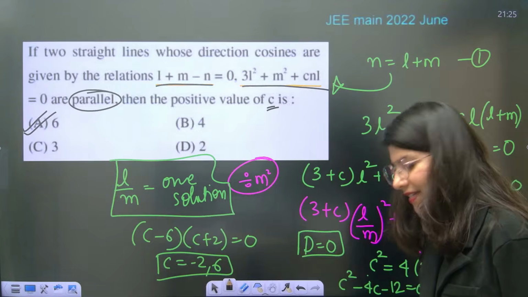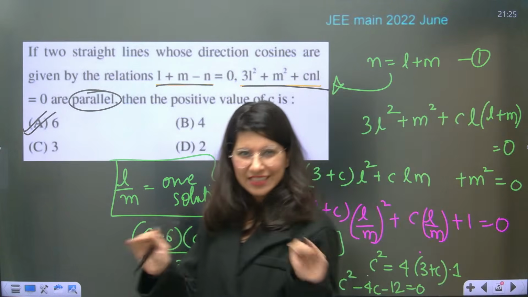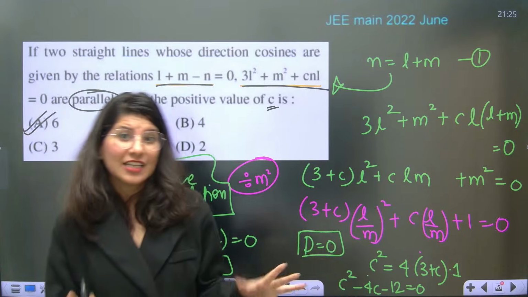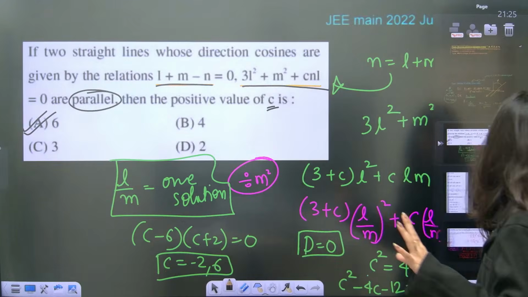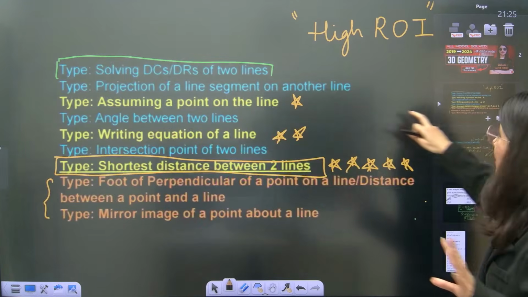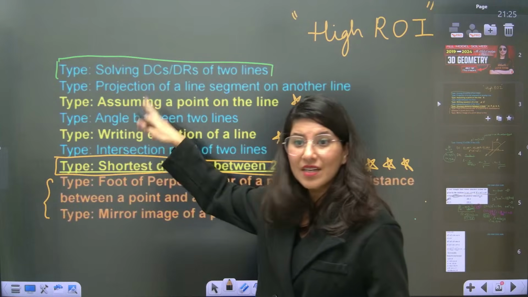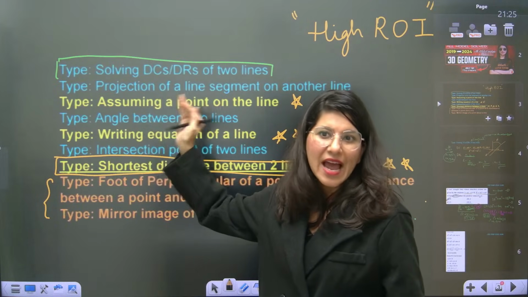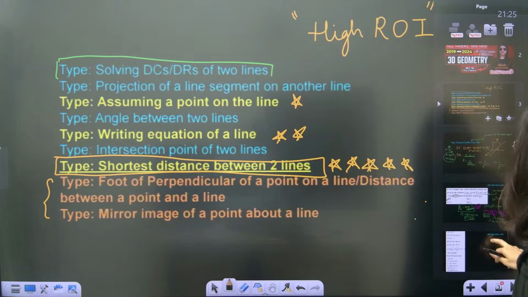Yes, are you understanding the concept? Although this particular model is less frequently asked, so do not worry. If you're not understanding this, don't worry. All you have to focus on is whatever is written in this model, and basically the orange and the yellow ones are very, very important. So you cannot miss on that.